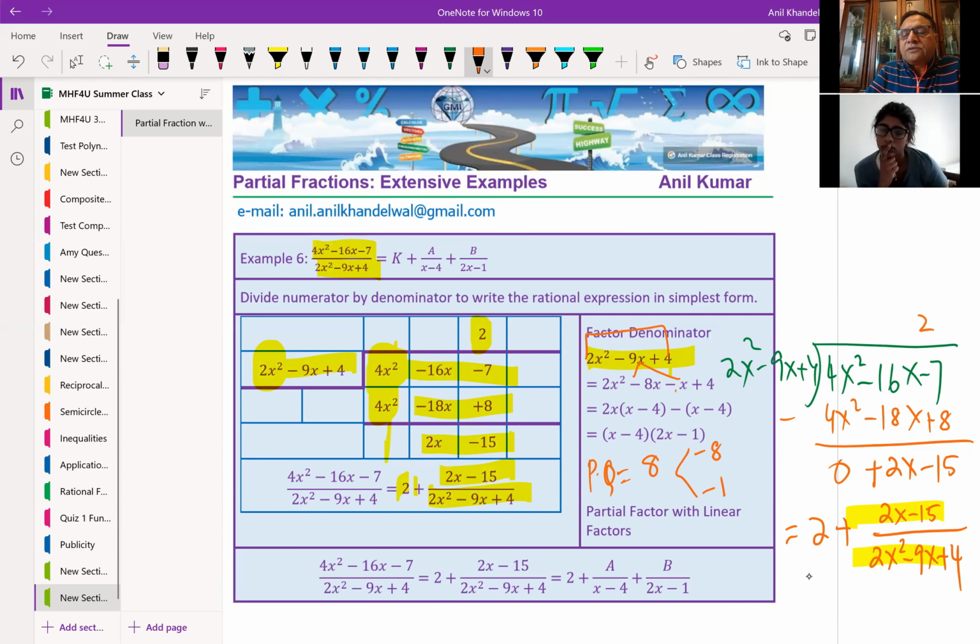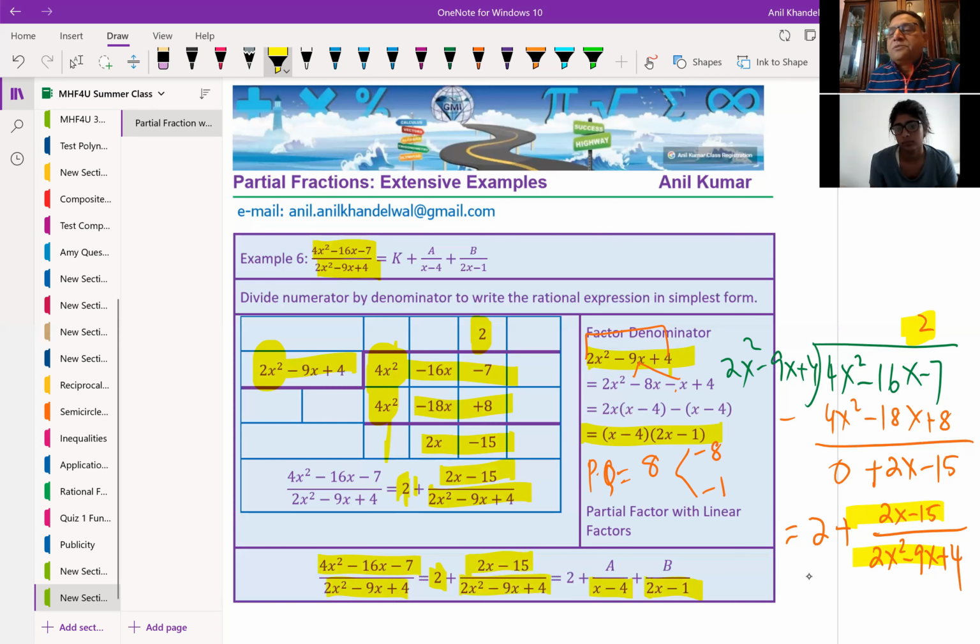Here you can take minus common, x minus 4. And finally, we have factored the denominator as x minus 4 times 2x minus 1, correct? Yeah. So we have this term as factored form 2 because we had the 2 as the quotient, and the denominator has now been factored.